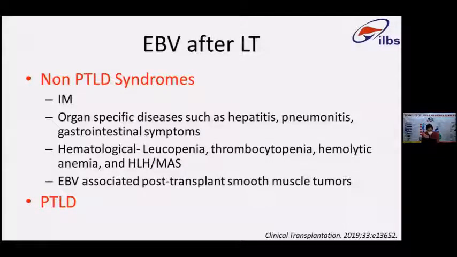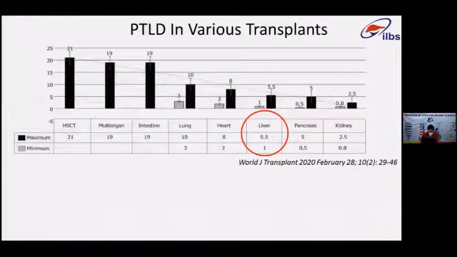PTLD is post-transplant lymphoproliferative disorder. It is the form which we are most interested in because that has the most prognostic significance once it develops in the patient who is post-transplant. PTLD prevalence varies across different transplant settings. Most commonly in liver, it varies from 1 to 5.5%.